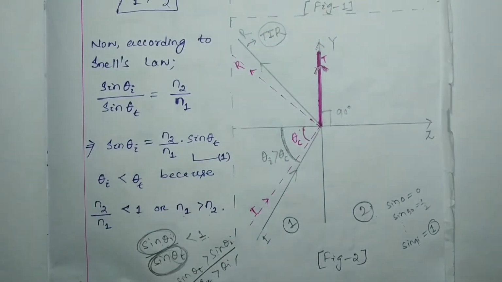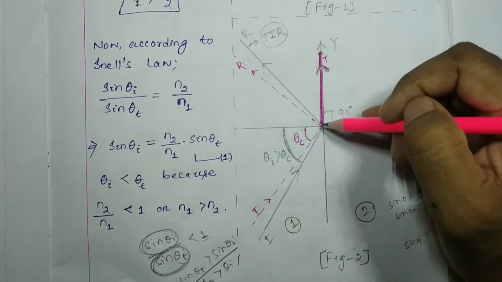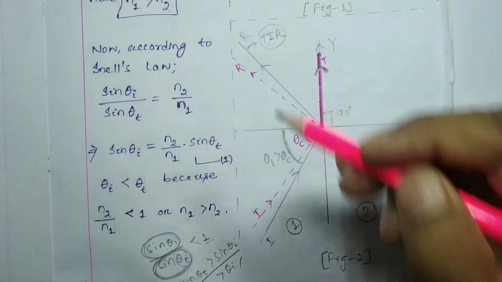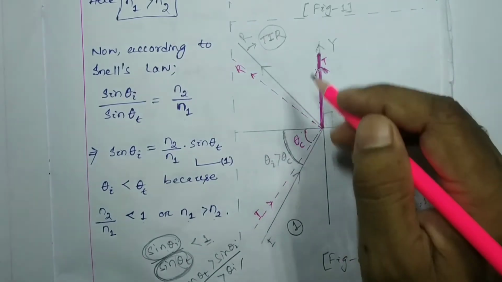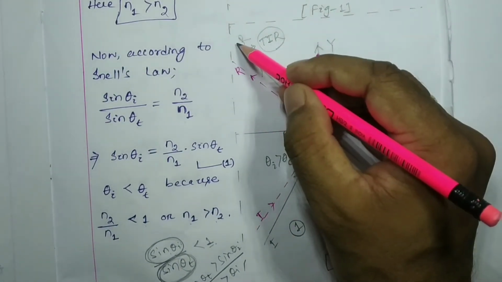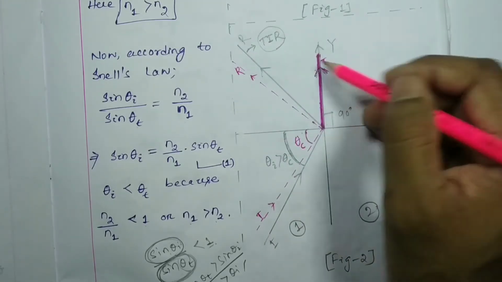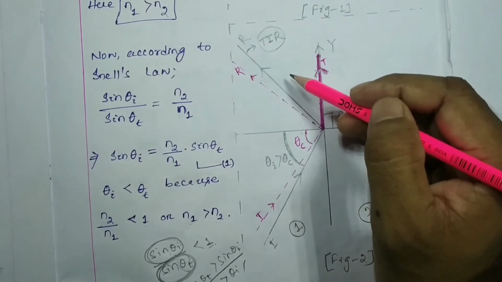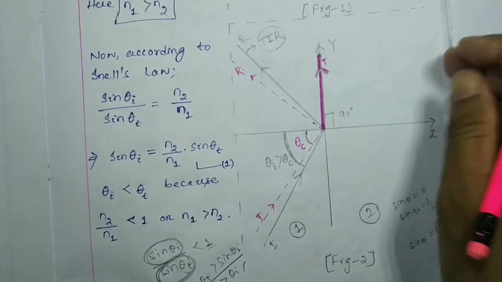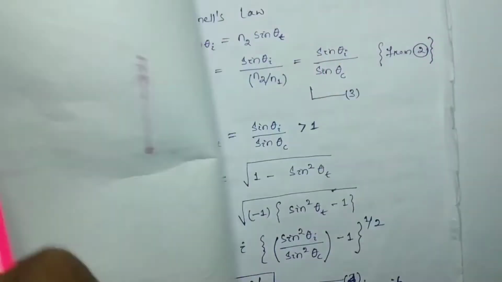We can get only the incident wave and the reflected one, like this. Hence it is called total internal reflection. Only reflected light can be found. There is no transmitted wave for the case of total internal reflection.